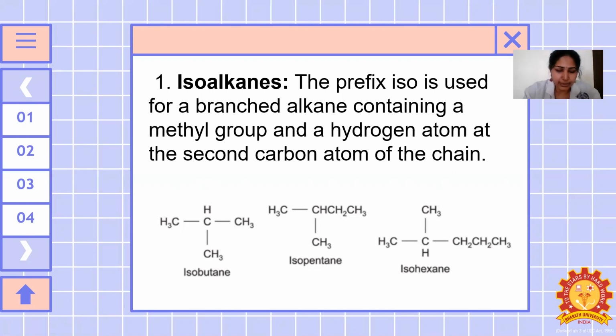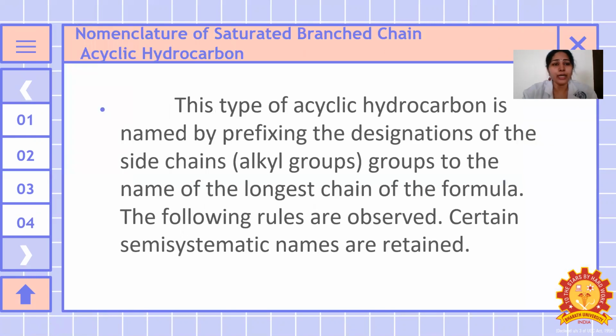So once again I will repeat the nomenclature of the saturated branched chain acyclic hydrocarbon. This type of acyclic hydrocarbon is named by prefixing the designations of the side chain alkyl groups to the name of the longest chain of the formula. The following rules are observed. Certain semi-systematic names are retained. Cyclic opposite is acyclic hydrocarbon.